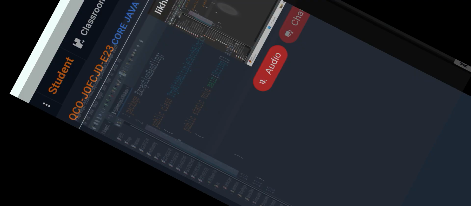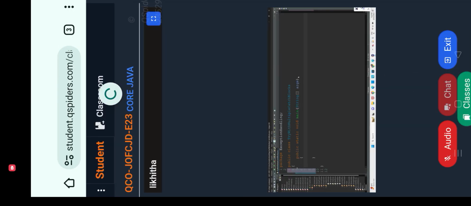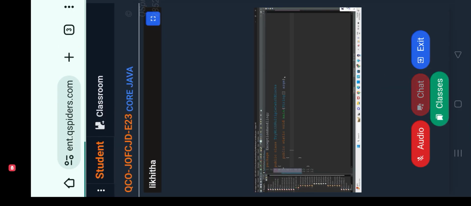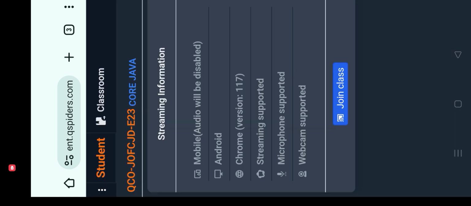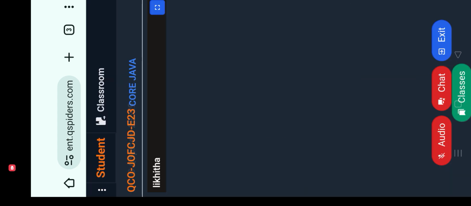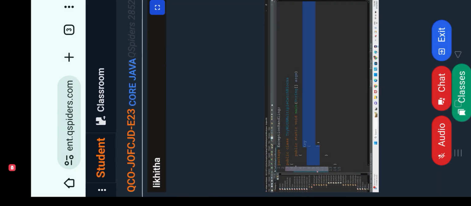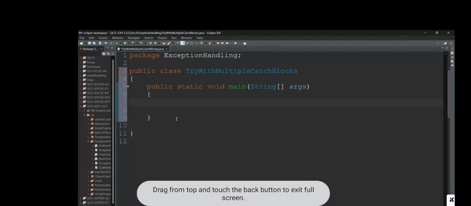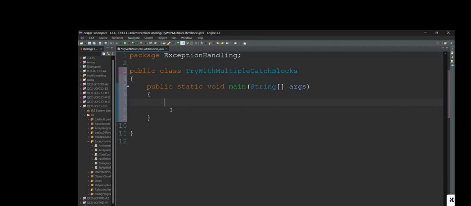Now all these statements which are responsible for exception we can put inside a try block. Let us take a few statements: arithmetic type, null pointer exception type, class cast type, string index out of bounds exception type. So all types we shall take.